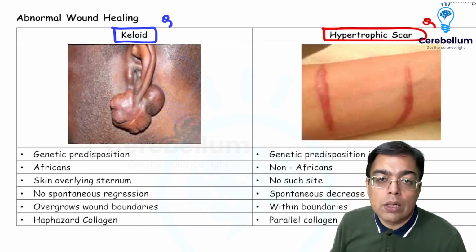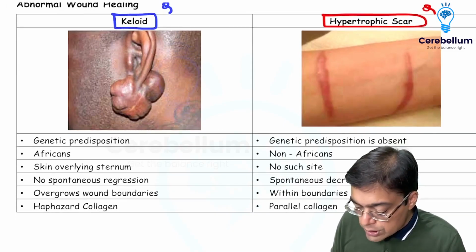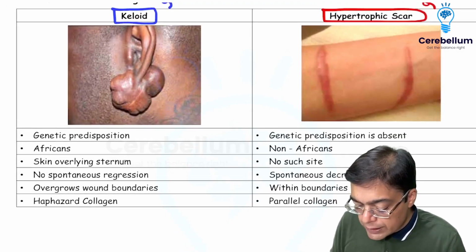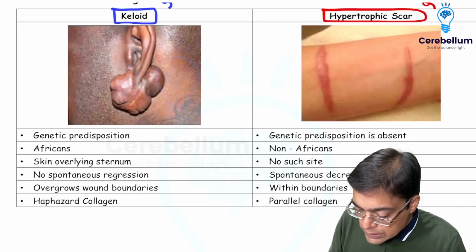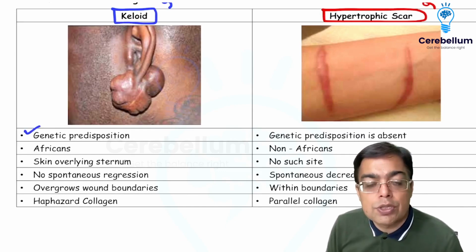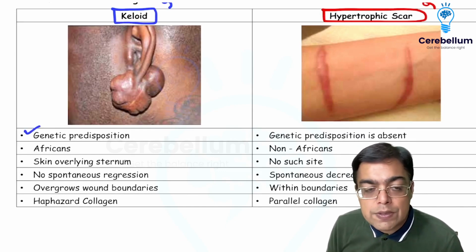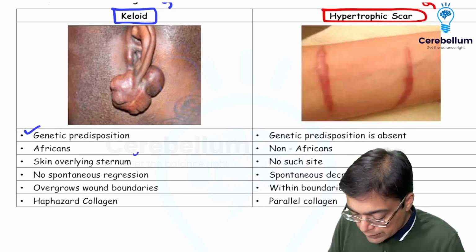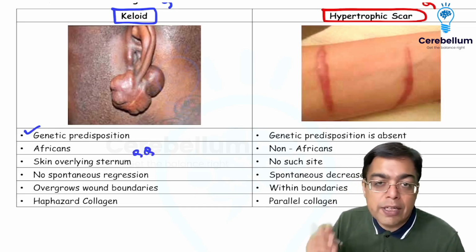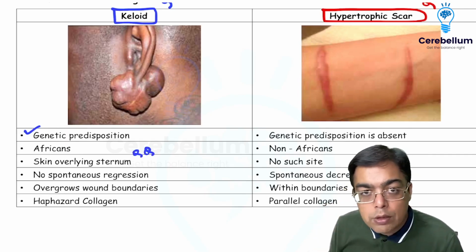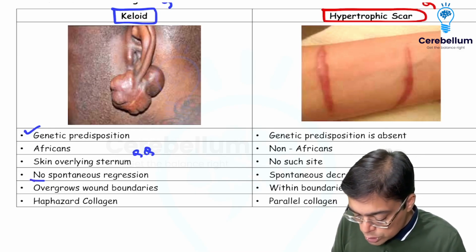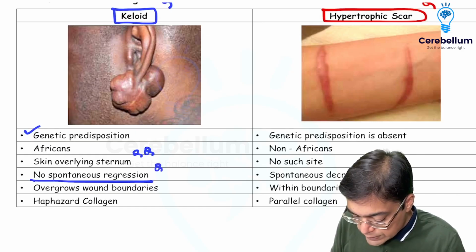So the images are what are going to be known to you, but perhaps you just need to quickly have a recap with regards to the findings over here. With regards to keloid, I must remind you that patients are going to be having a genetic predisposition. So more commonly seen in case of Africans, it is most commonly going to be located in the skin overlying the sternum. However, it can be seen with patients after they are going to be going in for an ear piercing procedure as well. For that matter, nose piercing procedure as well, right? And there is going to be no spontaneous regression so far as a keloid is concerned.